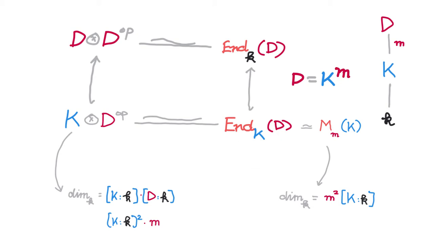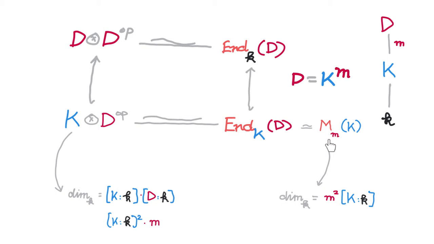over K. This endomorphism ring is going to be a matrix algebra over K because D is finite dimensional over K. Actually, if we compare the dimension of both sides, we see even more. So observe the dimension over little k of this left side is going to be the product of the dimension of big K over little k with the dimension of D over little k. Now the dimension of D over little k is just this m times the dimension of big K over little k. So this is the dimension of big K over little k squared times m.